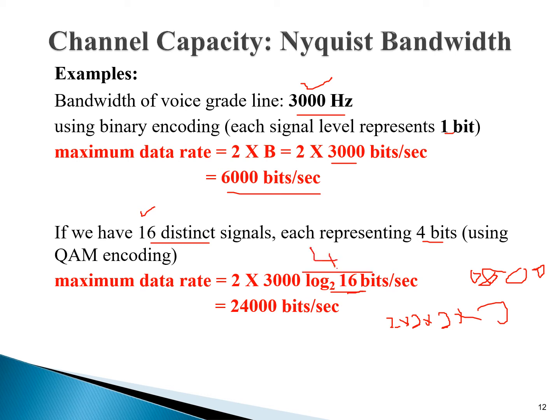So 2 multiplied by 3000 is 6000, and 6000 multiplied by 4 is 24,000. समझ आई आप लोगों को कि log base 2 16 का जो आंसर होगा वो 2 की पावर 4 होगी तो 16 लिखेंगे. So the answer of log base 2 16 will be 4. So 2 is given in the formula, B is bandwidth, that is 3000, and log base 2 16 value is 4. When we multiply these three values, we get 24,000 bits per second.